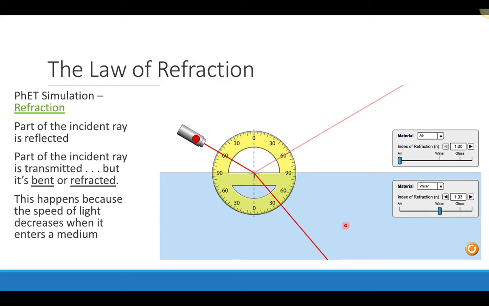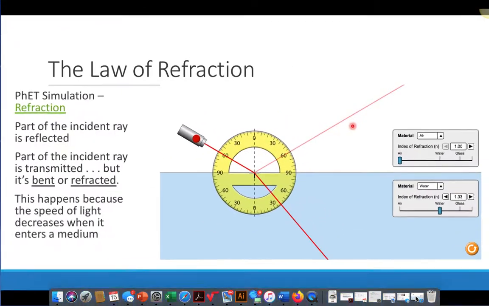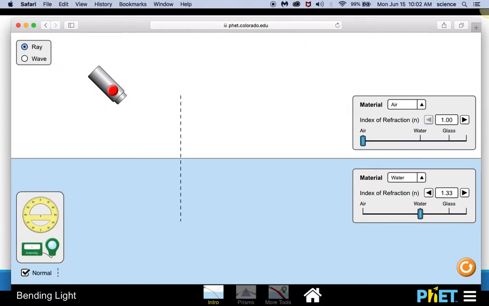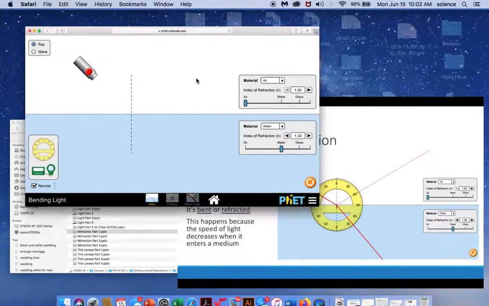And that happens because, of course, the speed of light in water is less than the speed of light in air. So let's go ahead and take a look at that simulation.